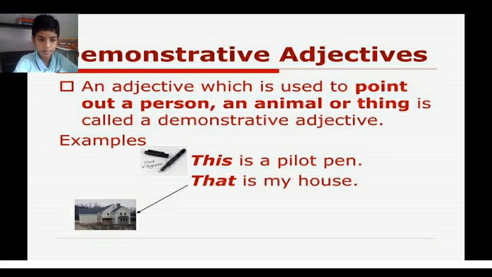Demonstrative adjectives. An adjective which is used to point out a person, an animal or thing is called a demonstrative adjective. For example, this is a pilot pen. Here the adjective is this. That is my house. Here the adjective is that.